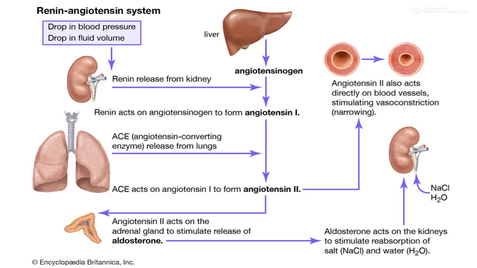This angiotensin 2 acts on the adrenal gland to stimulate the release of aldosterone. And this aldosterone acts on the kidney to stimulate the reabsorption of salts and water. Angiotensin 2 also acts directly on blood vessels to stimulate vasoconstriction, which means narrowing.